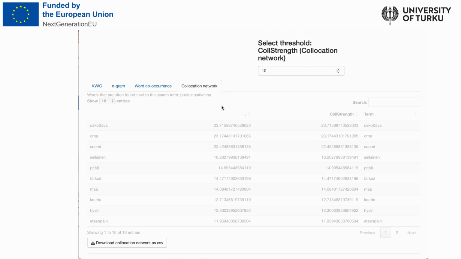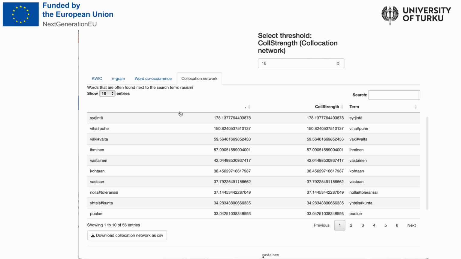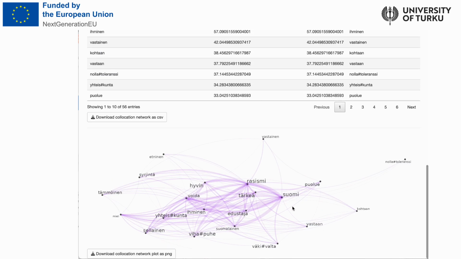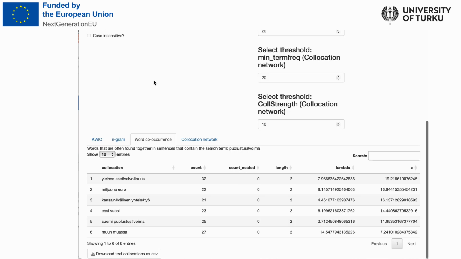How has the discourse changed over time, and what other themes have been associated with these concepts? Instead of going through an endless number of parliamentary documents one by one, the KWIC tools can be utilized as a starting point for research, as well as a method for the analysis itself.